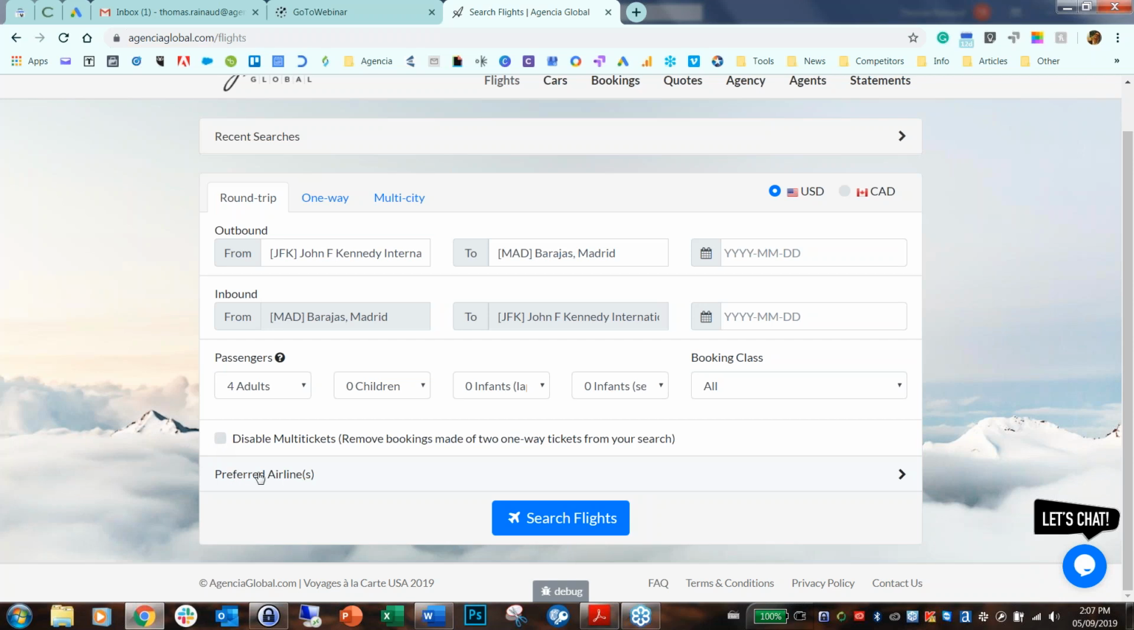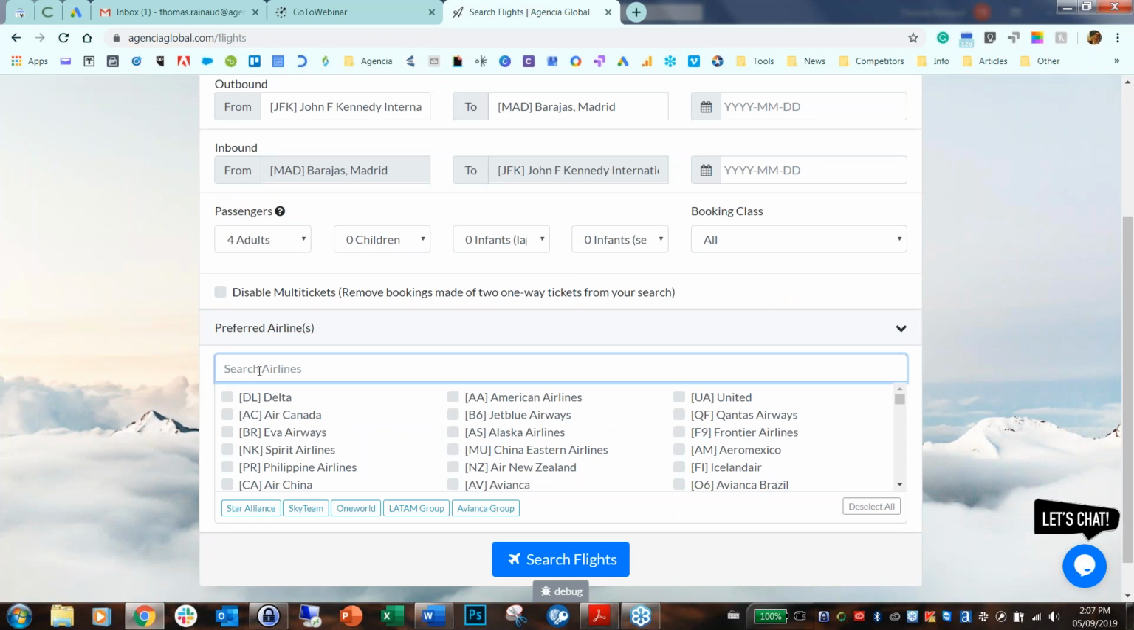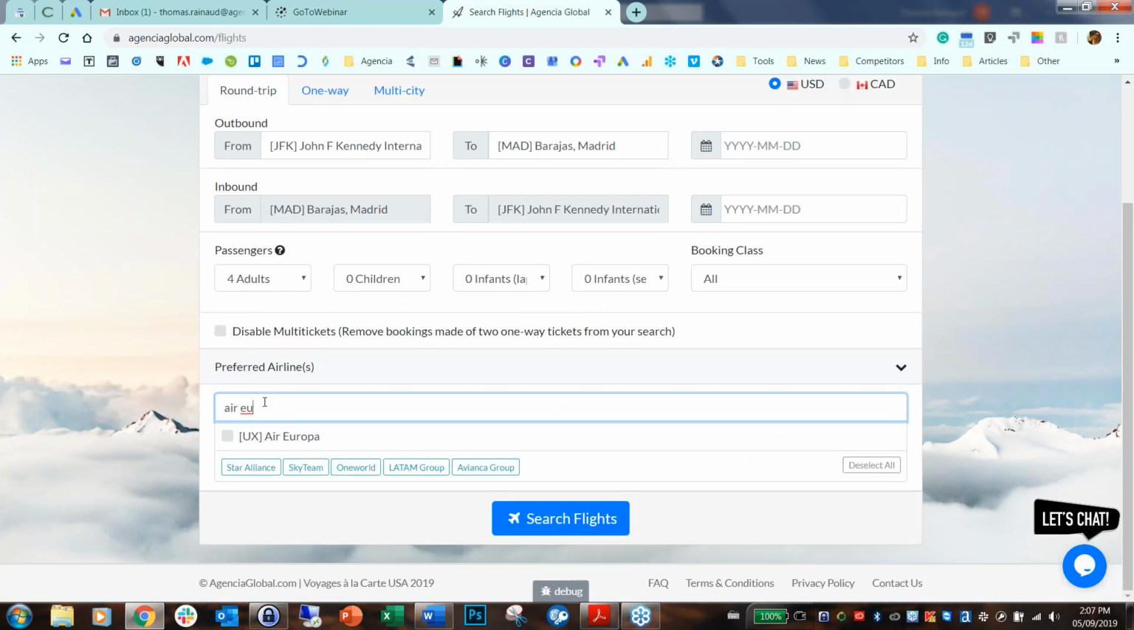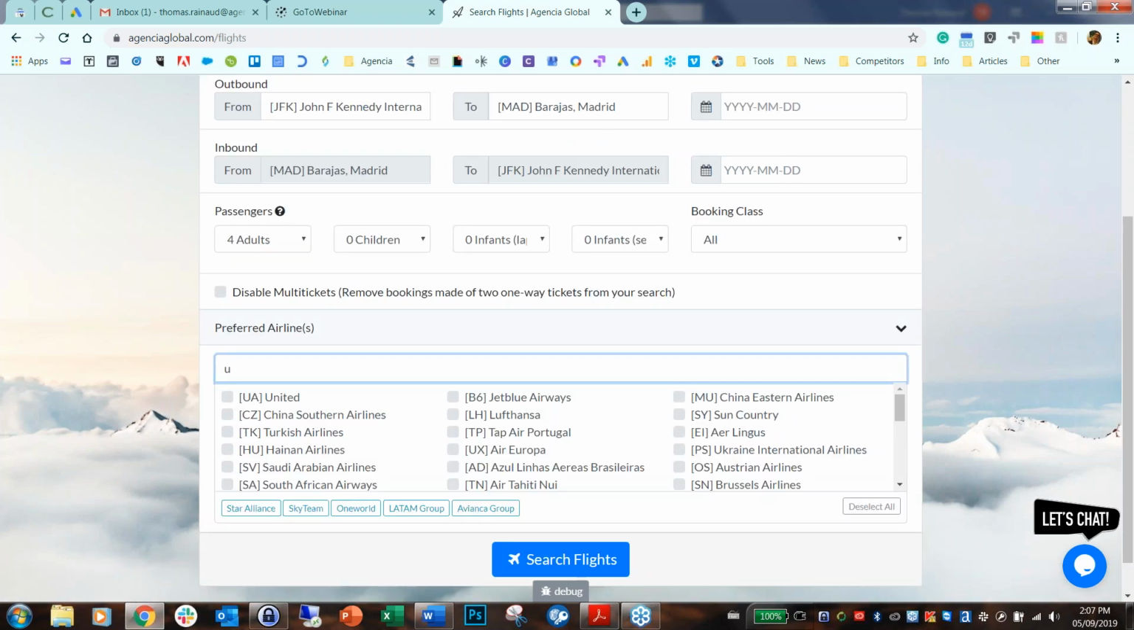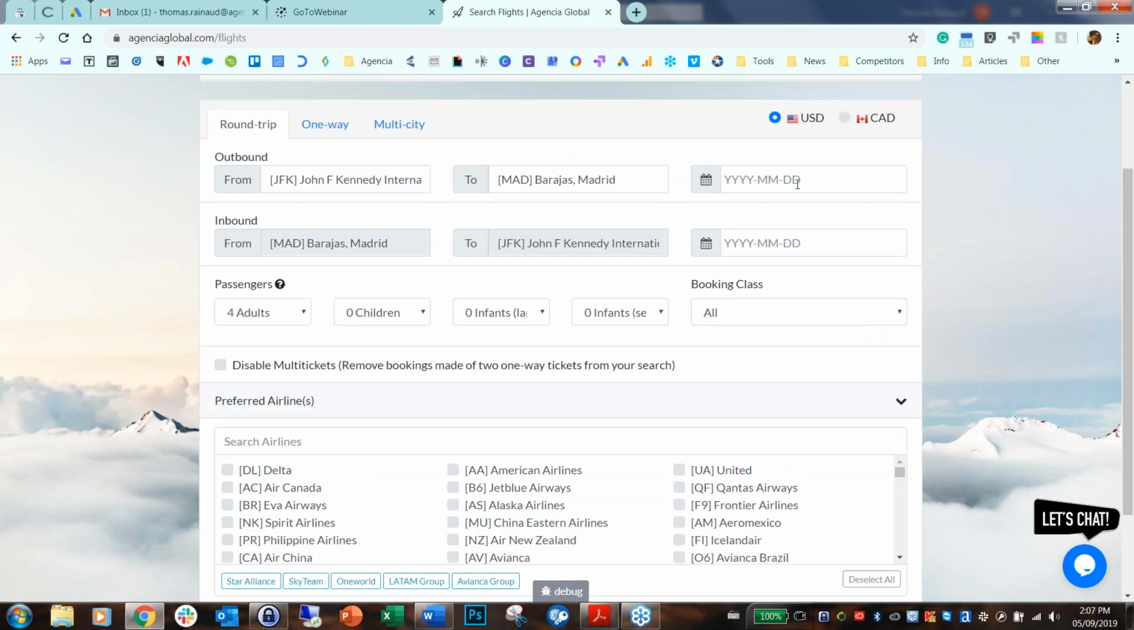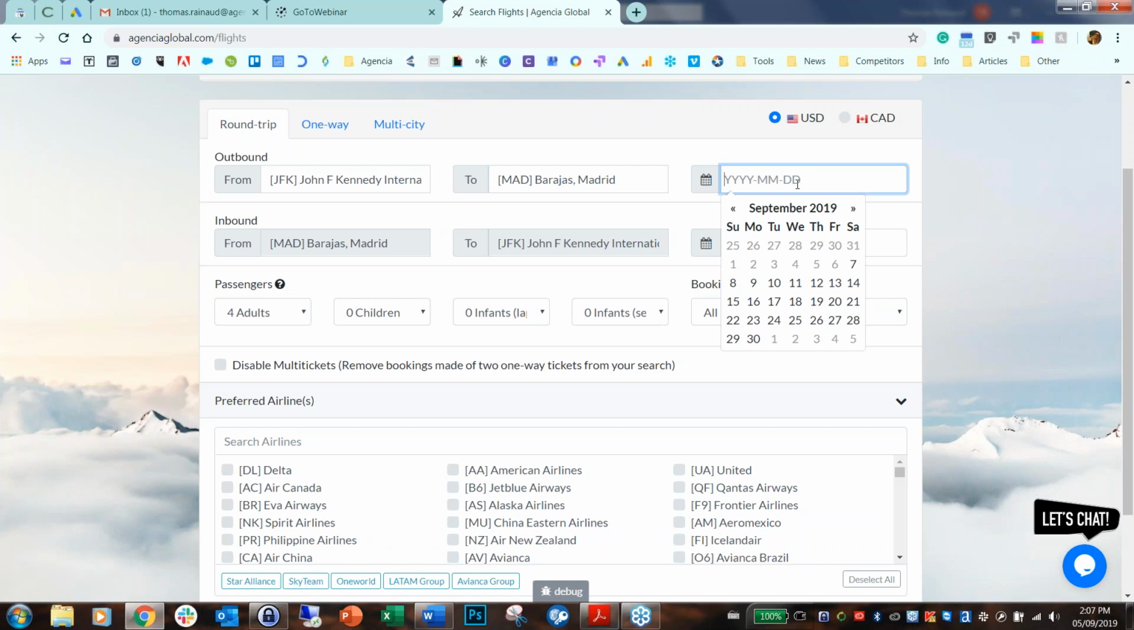We also have the preferred airline options. So if, for instance, you want to search for a particular airline, let's say Air Europa in our case, you can either type the name of the airline or their airline code. Both work. Even though we are promoting them today, let's just keep everything open so that we have as many options as possible. Now, obviously, you also have to pick a date. It's something you will have to figure out with your customers.